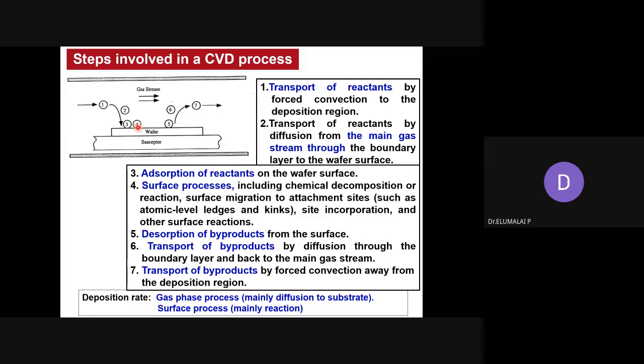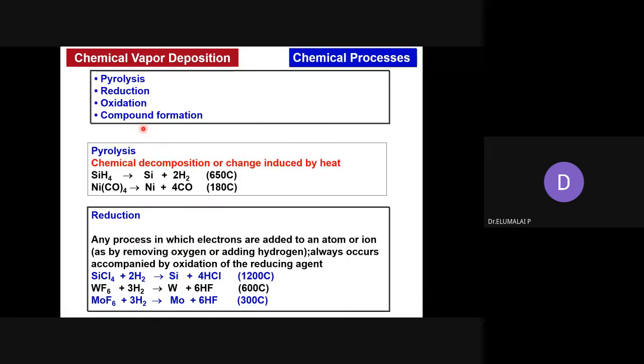And the deposition rate also depends on the type or the rate of the reaction. How quick or how slow the reaction is taking place on the substrate will determine the deposition rate, which directly will give you the thickness.